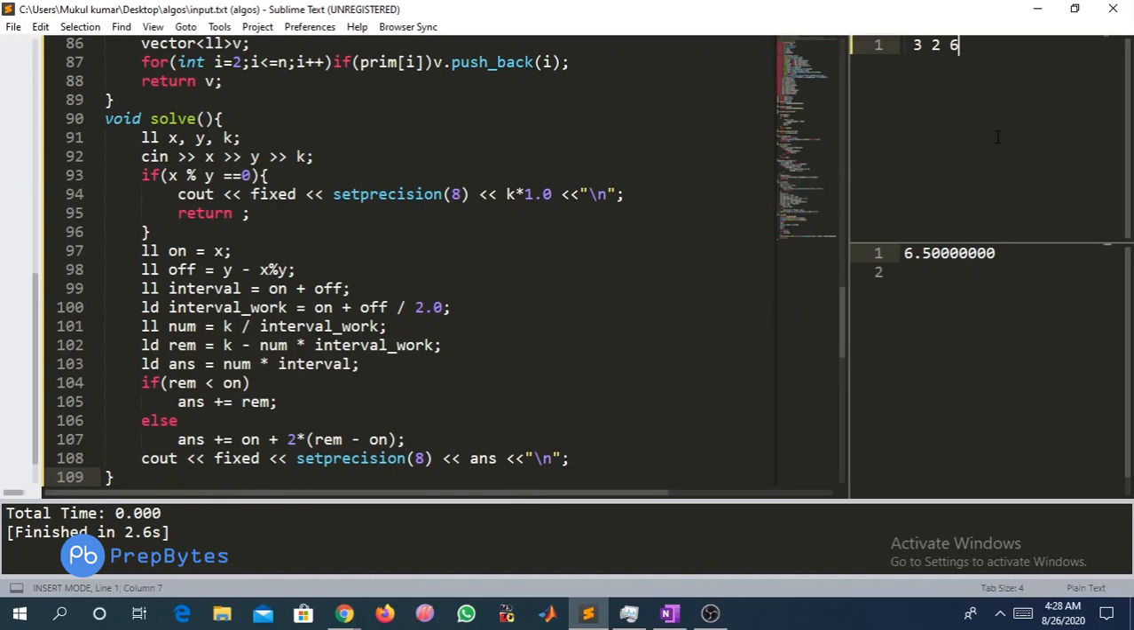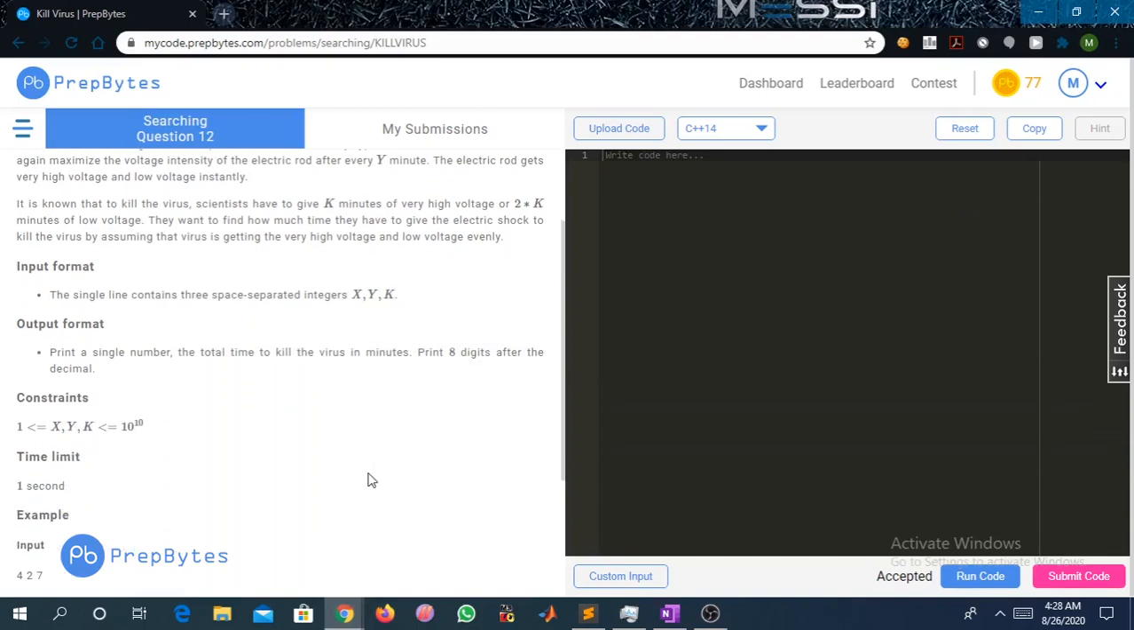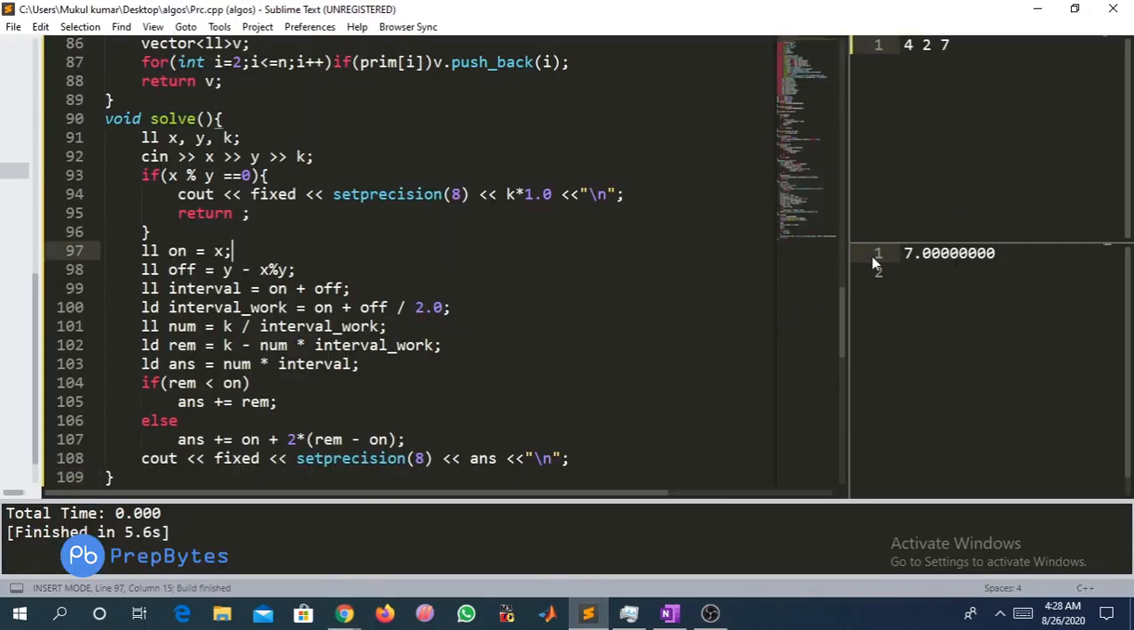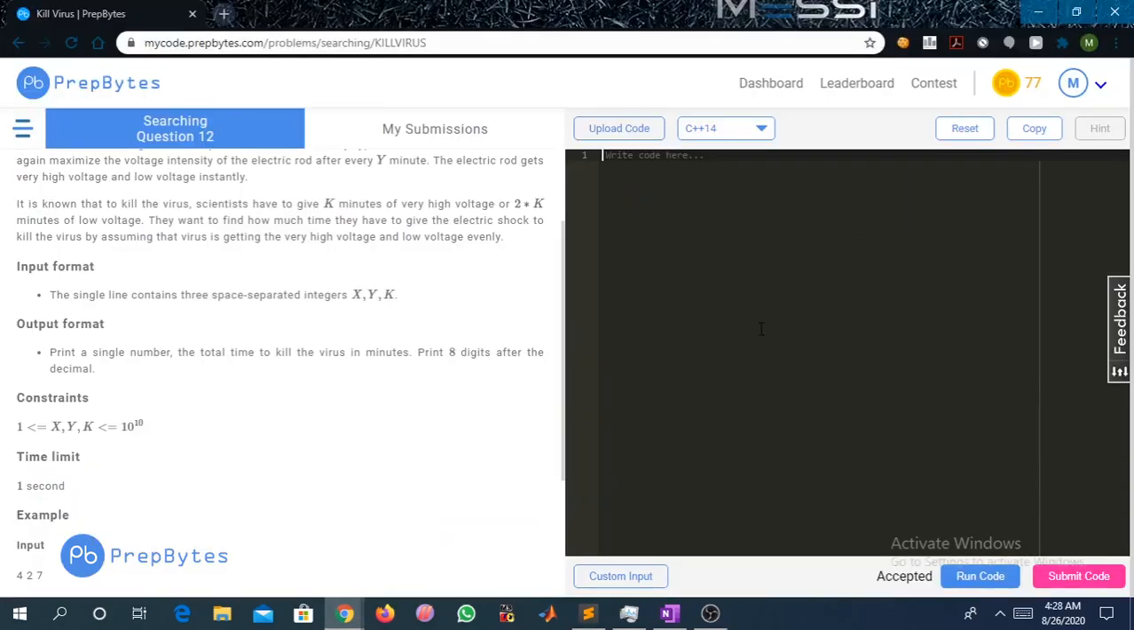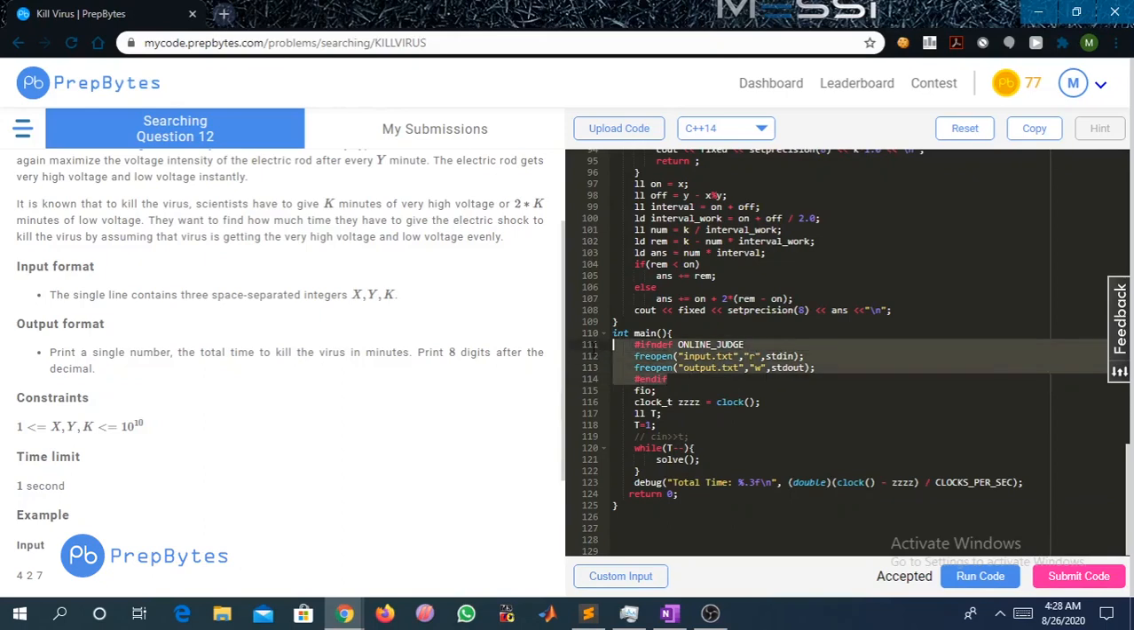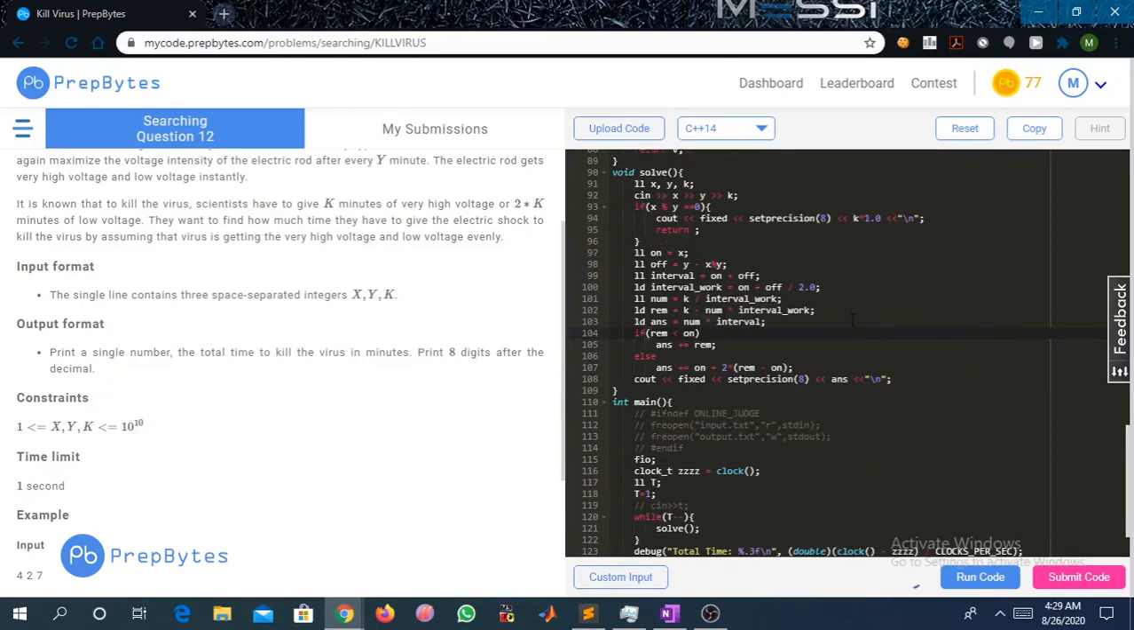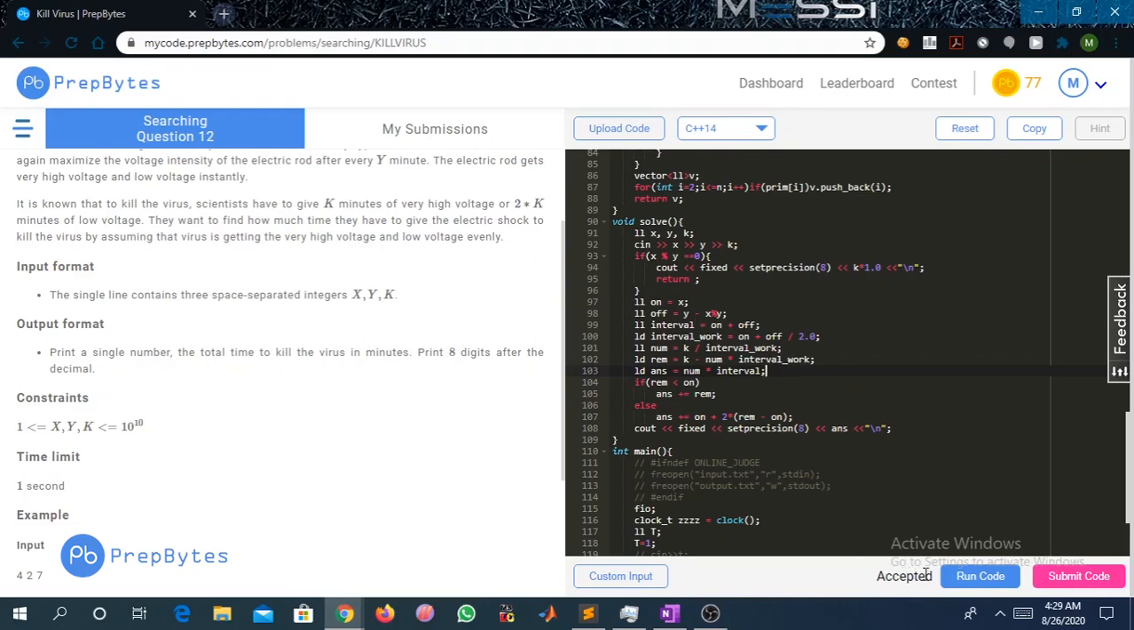Here we will run the test case that is given in the problem statement. It is 4 to 7. As you can see, it is coming as 7. The other one is 3 to 6 that we have worked on in this test case, and the answer for this will be 6.5. Now let's submit this and check whether it is correct or not. As we can see, the solution is accepted.